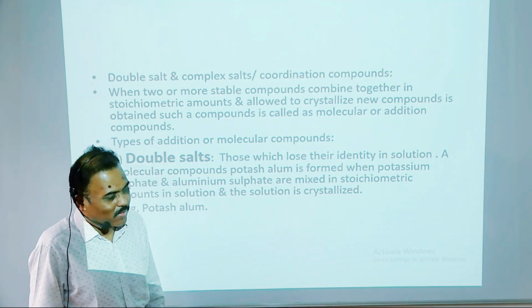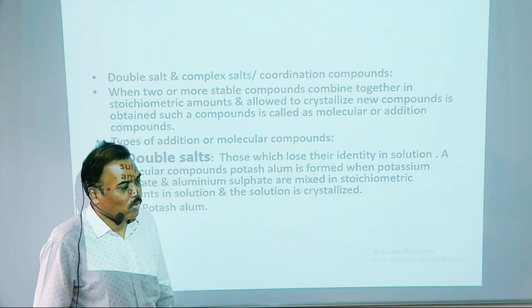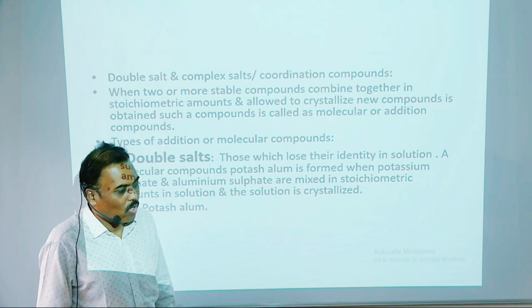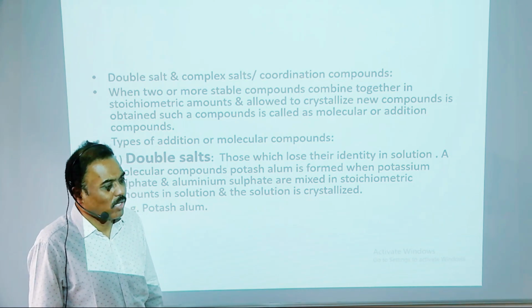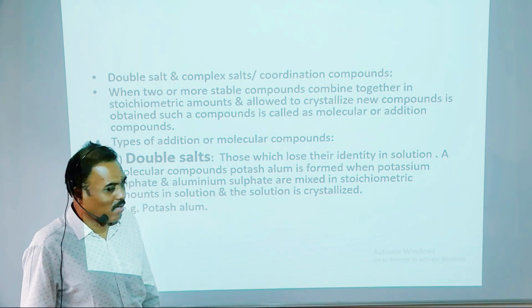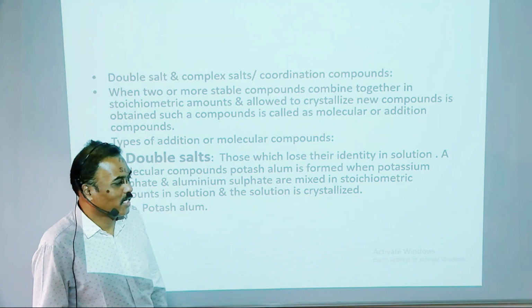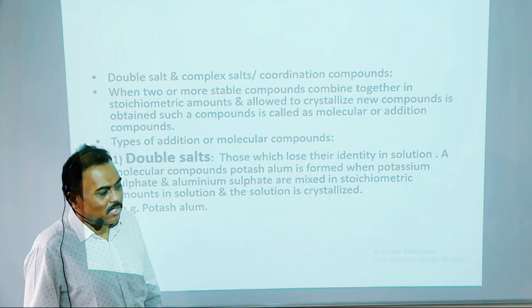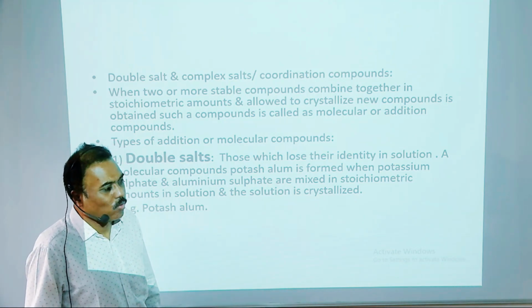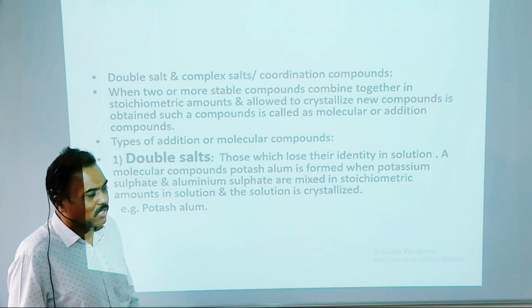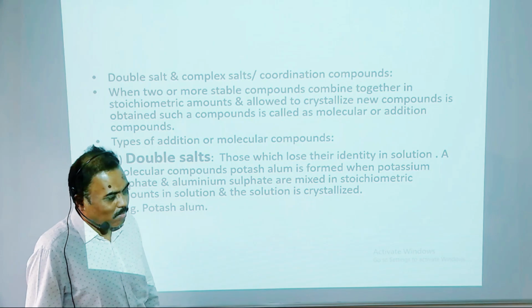So what happens in a molecular or addition compound? Two or more stable salts combine in stoichiometric proportion, and this mixture is allowed to crystallize, so a new compound is obtained. Such a compound is called a molecular or addition compound.